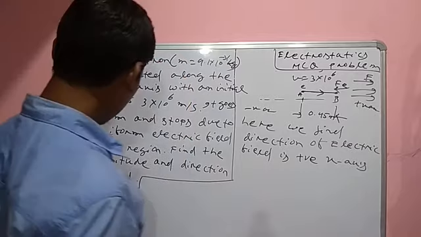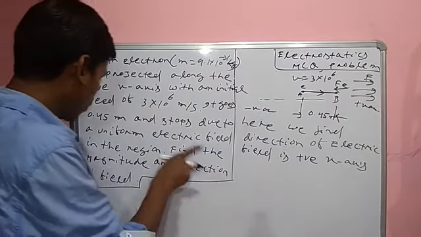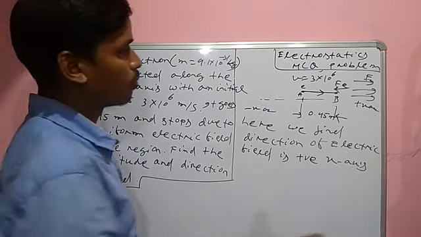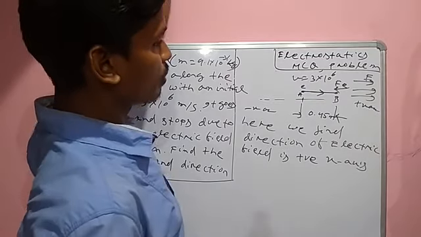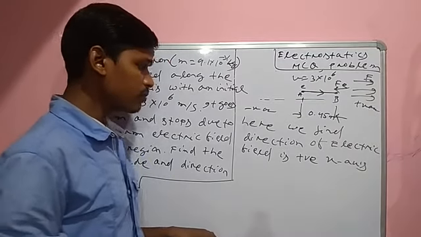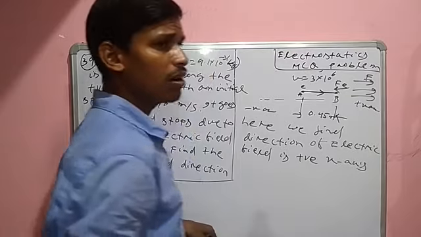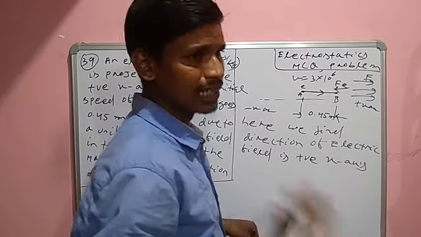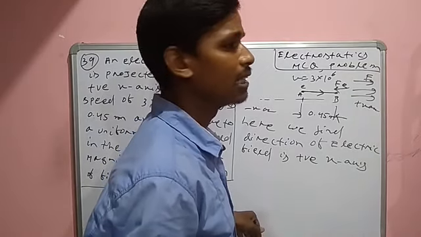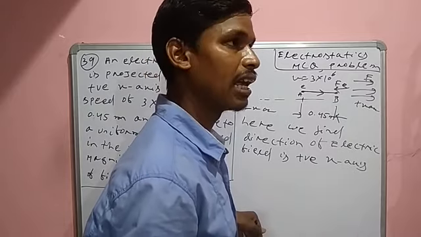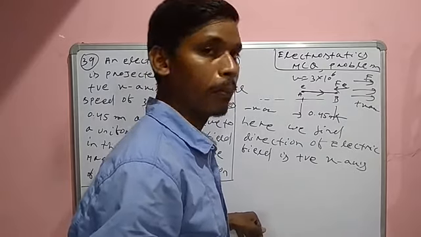Only the magnitude of the electric field remains to be found. If you find the value of the force, then you will find the value of the electric field.